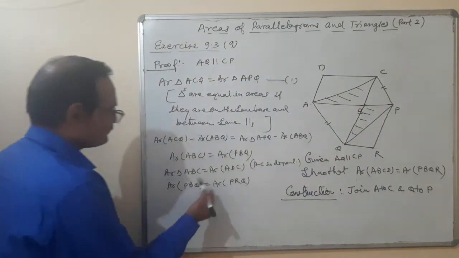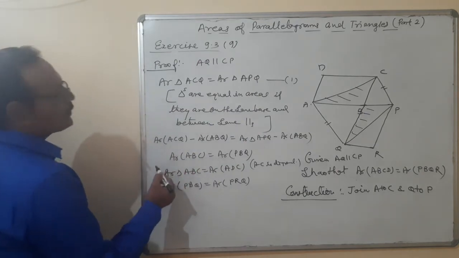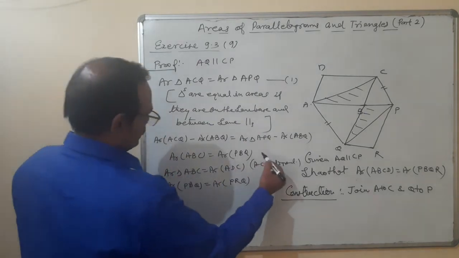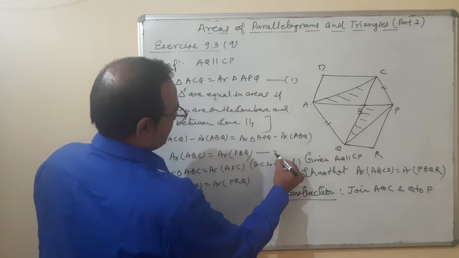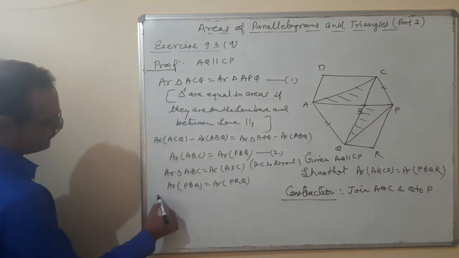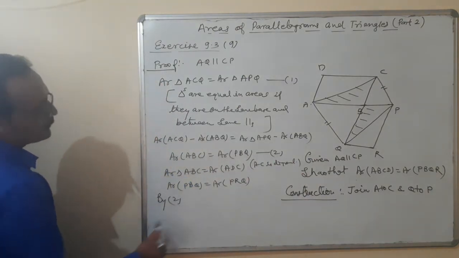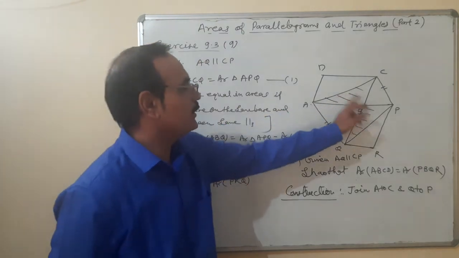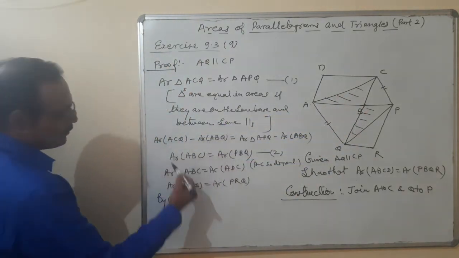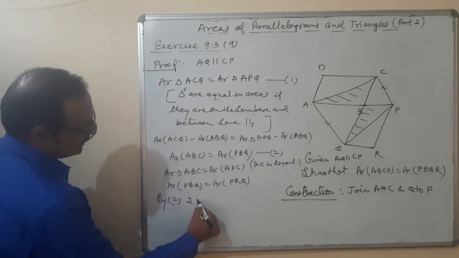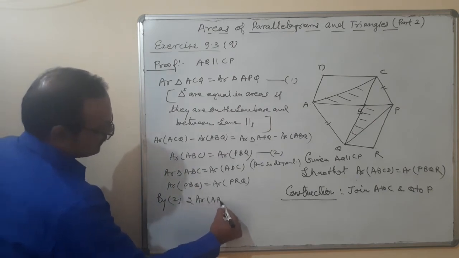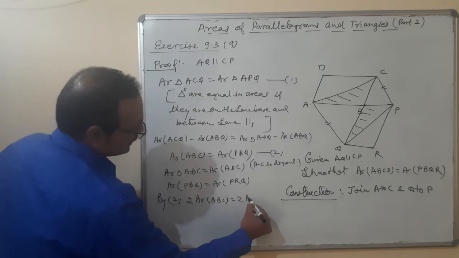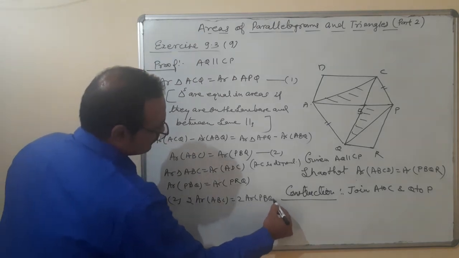So now coming to equation number 2. Area of triangle ABC is equal to area of triangle PBQ. They are equal. I will multiply by 2 on both sides. Area of ABC times 2 is equal to 2 times area of PBQ.